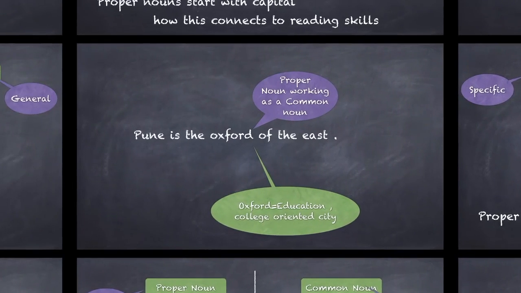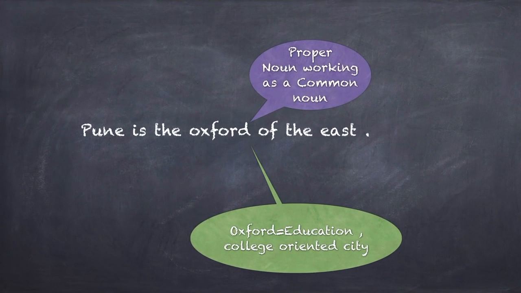Another thing that happens, and it's also an observation, is that look at the sentence: Pune is the Oxford of the East, right? Now, Oxford is a specific city in England. It's actually a specific or a proper noun. But in the sentence, this word Oxford is acting as a common noun, right? Why? Because in this sentence, Oxford is not working as a specific name of a city in England. It is working as an educational college oriented city. So Oxford becomes the general class or category name for cities which are oriented around education, right?